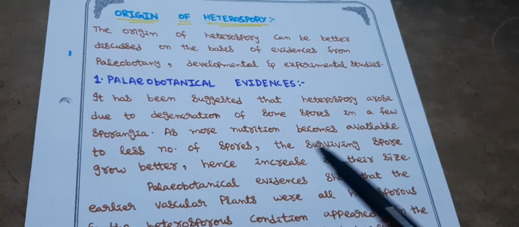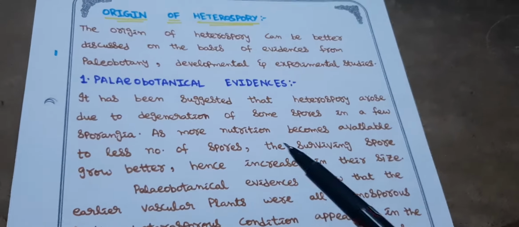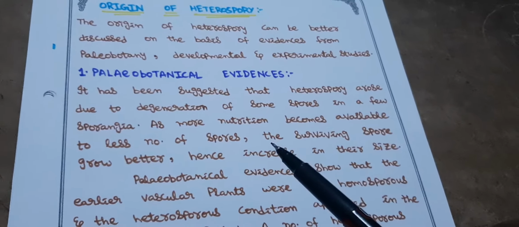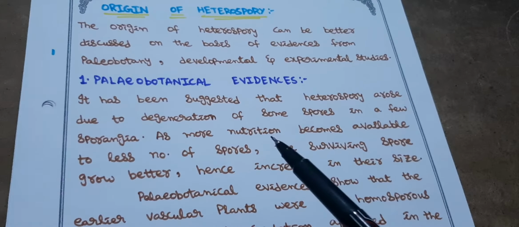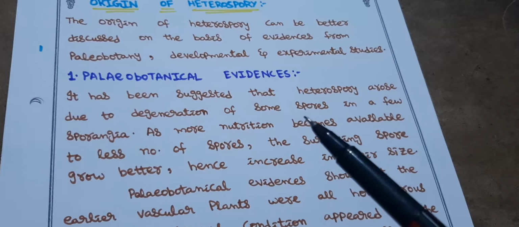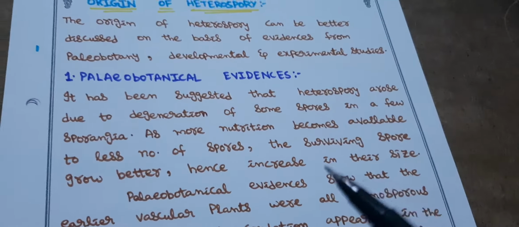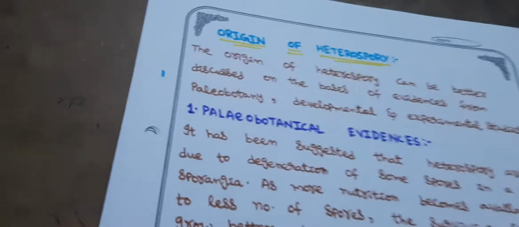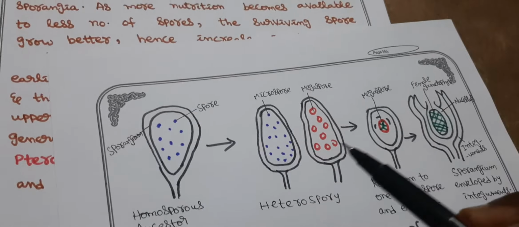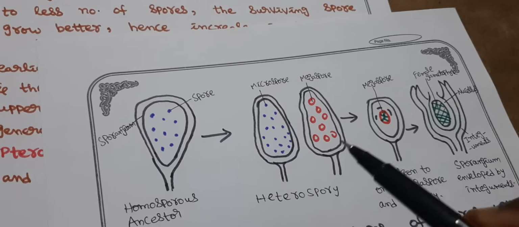As more nutrition becomes available to less number of spores, the surviving spore grow better, hence increase in their size. That means, as I said before, in heterospory, degeneration of some spores takes place in a few sporangia. Let me show you. Look at this diagram. Here, many number of spores are seen, megaspores.